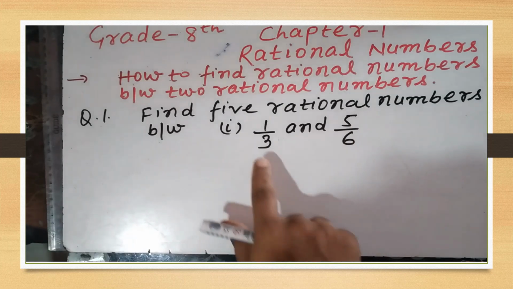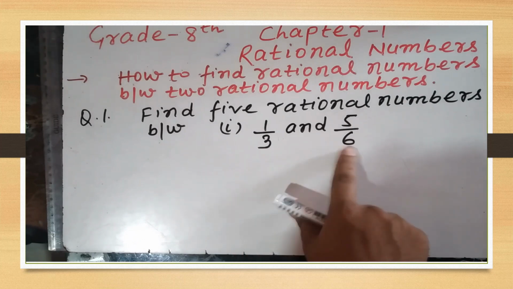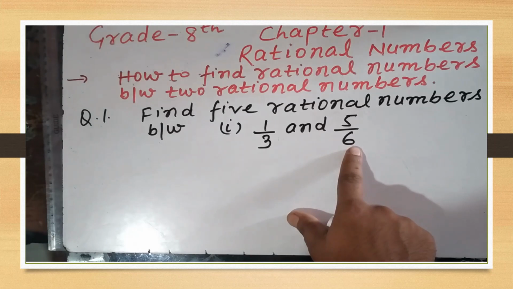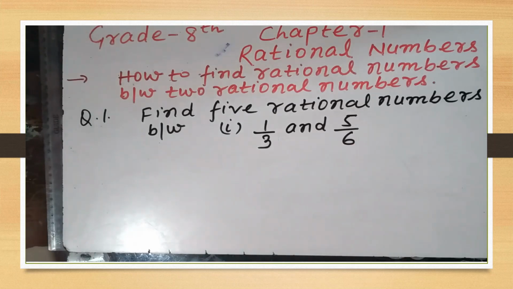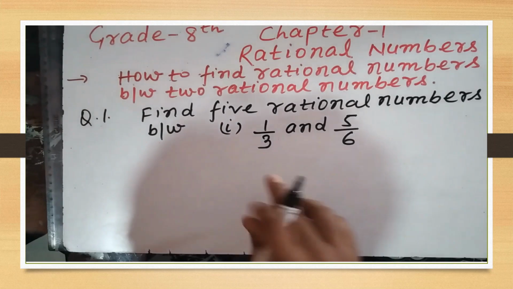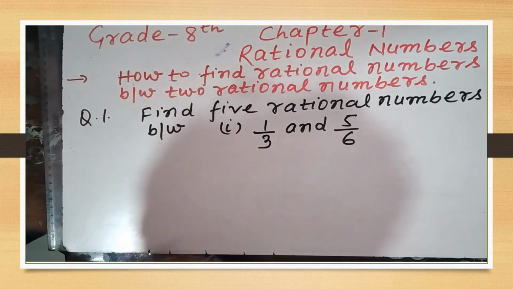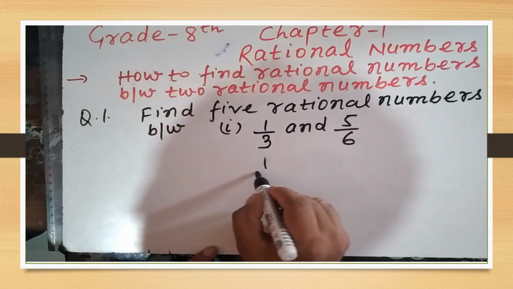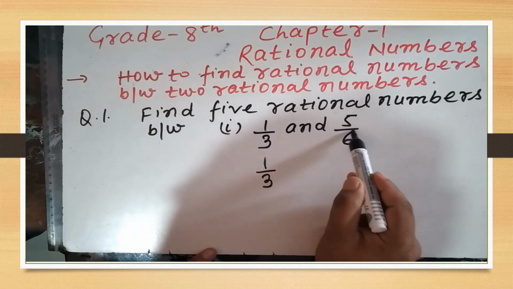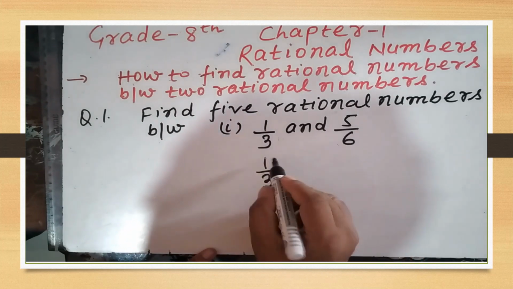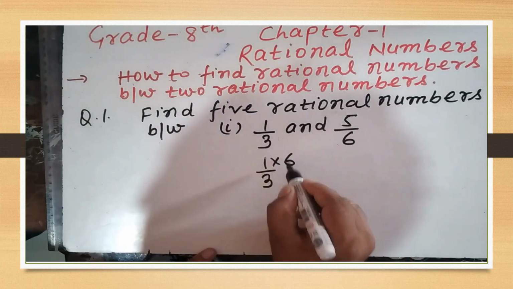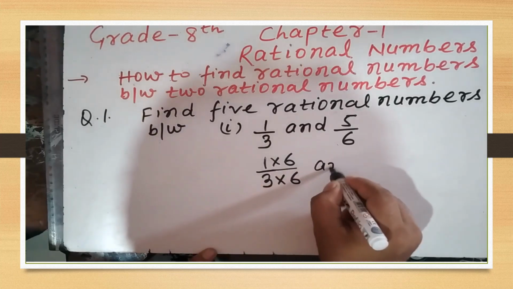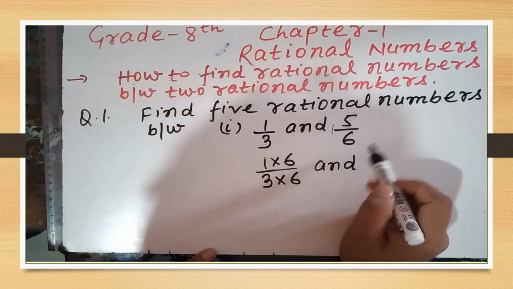First of all, we will see the denominators of these two rational numbers. Here in the denominator 3 and over here in the denominator 6. First of all, we will equalize the denominators. So how can we equalize the denominators? We will take this 1 by 3 over here, and we will take this denominator, which is what? 6. So we will multiply its numerator and denominator by 6. And we will write this 5 by 6.